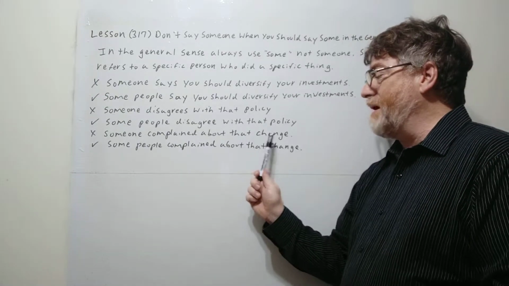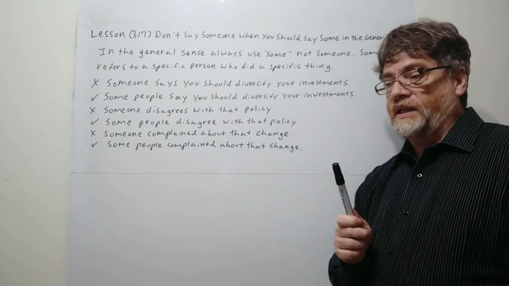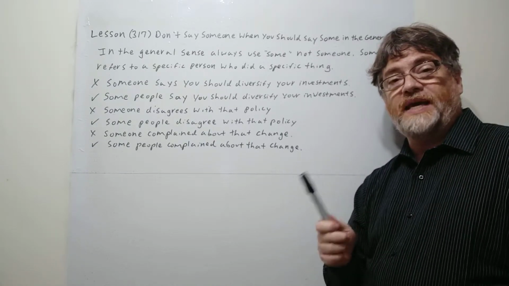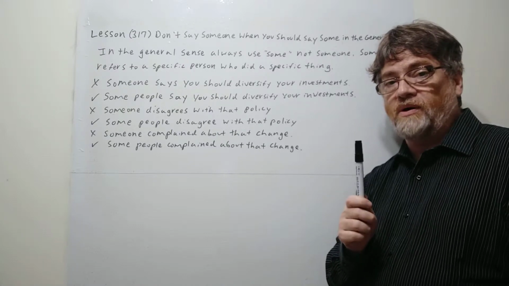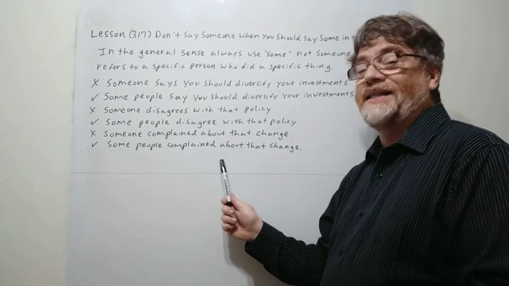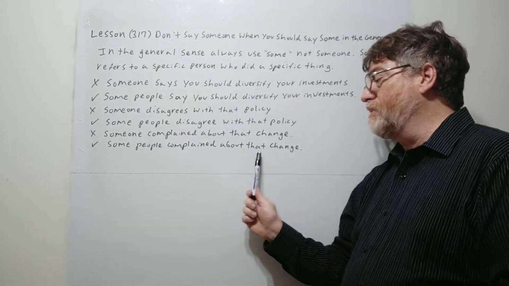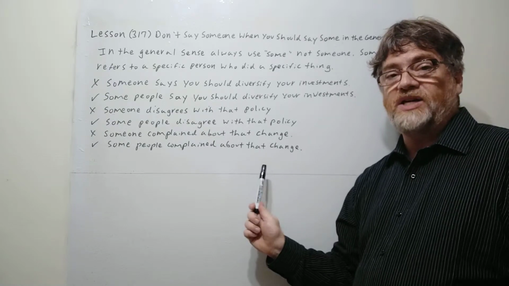Let's look at the next one. "Someone complained about that change." Again, if there was only one person, like at a particular office they came in, then that would actually be okay. That would be fine. But if you mean that, again, there's a lot of them and you're just talking about them in general, then you should say, "Some people complained about that change."